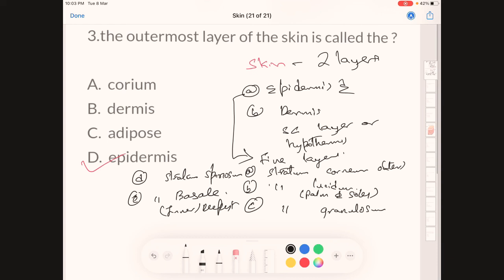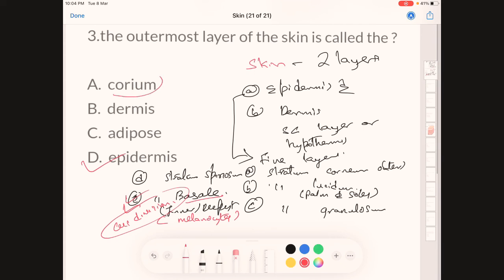Below the stratum basale is the dermis. Please note that inside the stratum basale melanocytes are present, that is, melanin is present in the stratum basale. It's a commonly asked question: where are melanin or melanocytes present, in which layer of the skin? We should remember that it is the stratum basale. It is also inside the stratum basale where cell division takes place. This is also a very commonly asked question: in which layer of the skin does cell division take place? You should remember that it is the stratum basale.